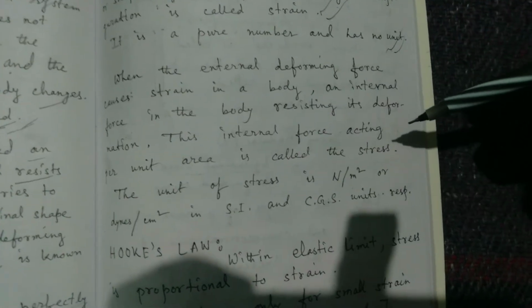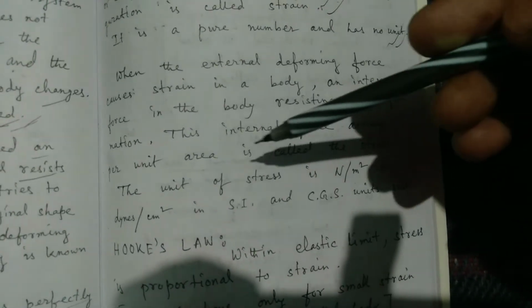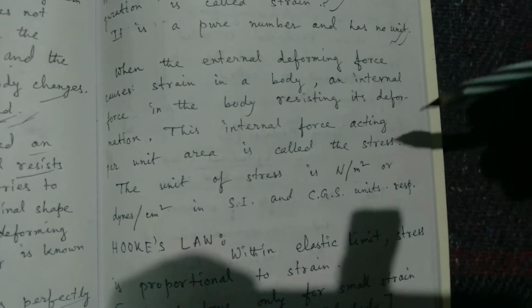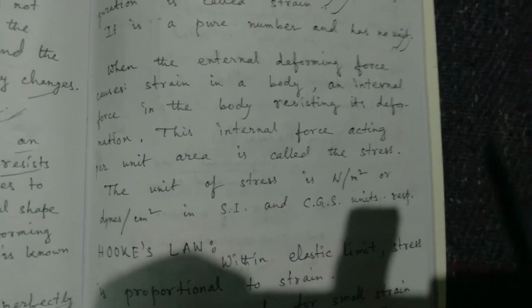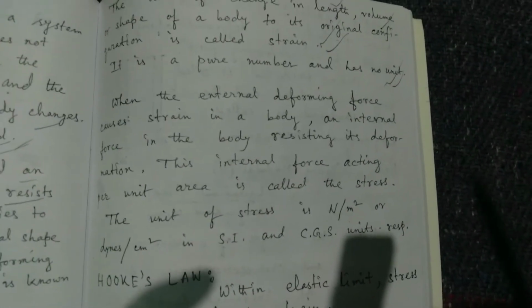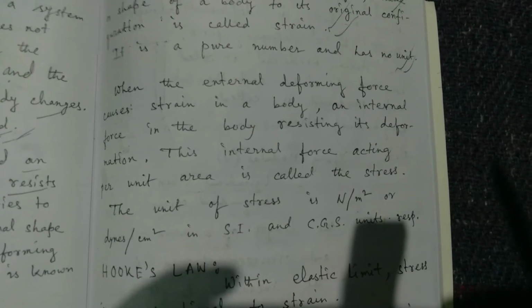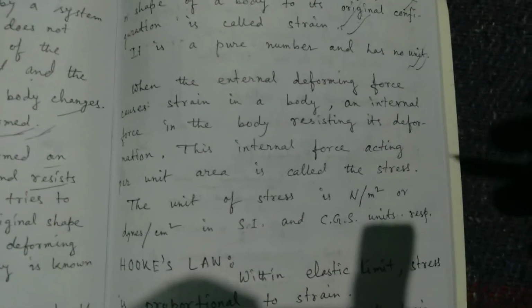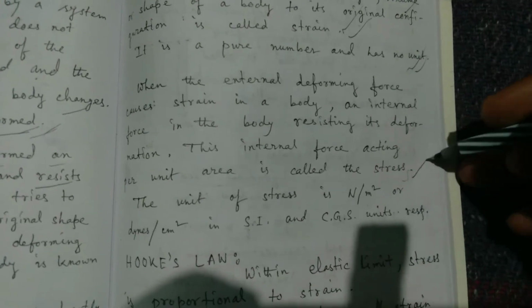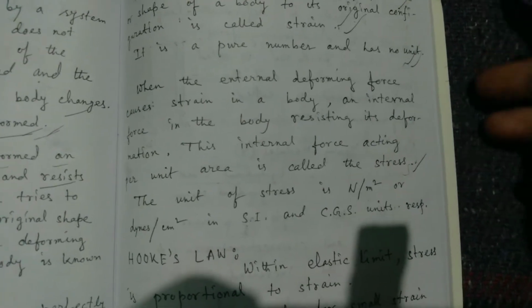The internal force acting per unit area is called the stress. So this internal force of the body acting per unit area is called the stress of the body. This is the definition of stress.